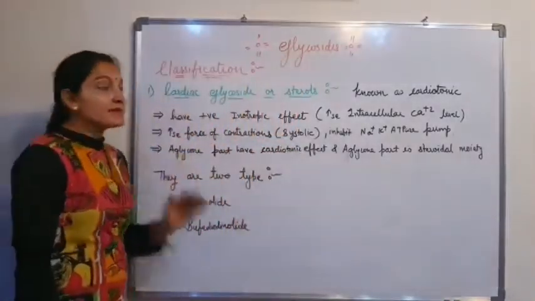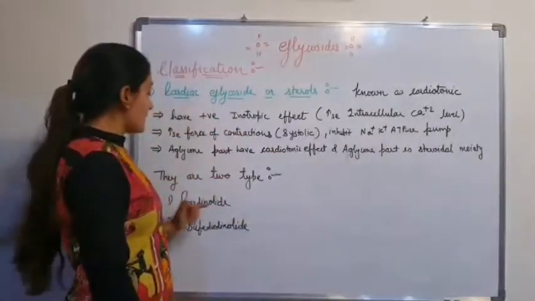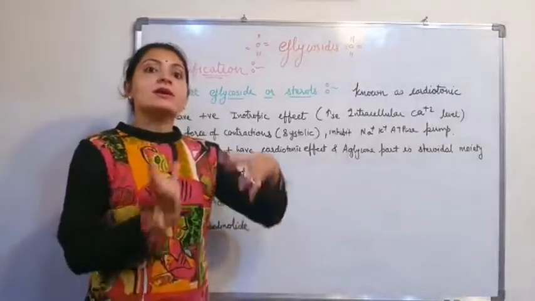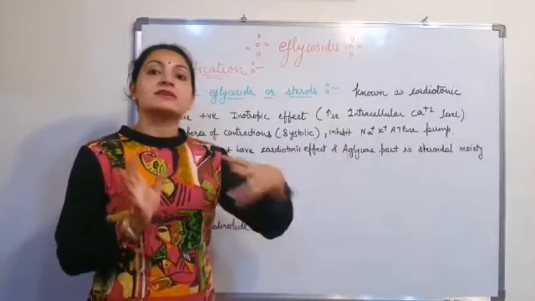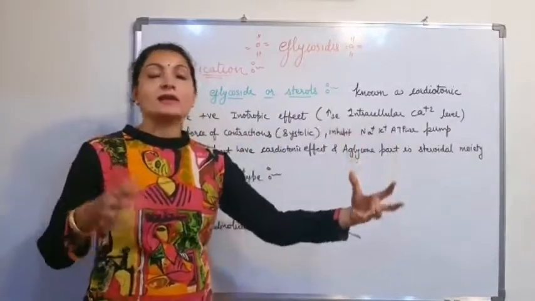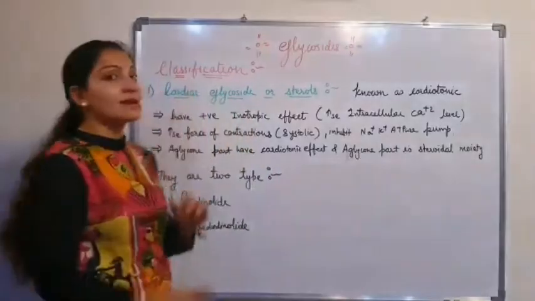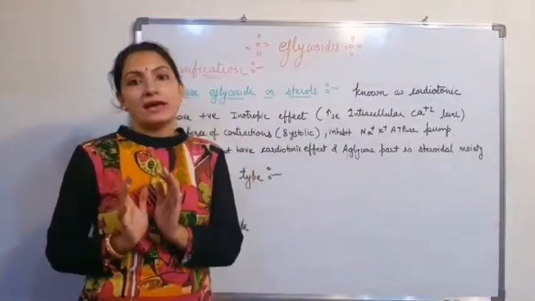Now these cardiac glycosides are divided into two parts. One is cardenolide and the second is bufadienolide. So the cardiac glycoside is further divided into two types. The steroidal structure is divided into two types, cardenolide and bufadienolide. Some glycosidic drugs which come under the cardiac glycosides have a cardenolide effect and some have a bufadienolide effect.